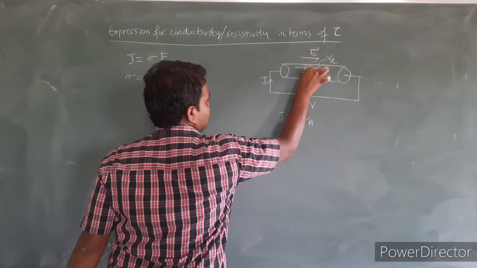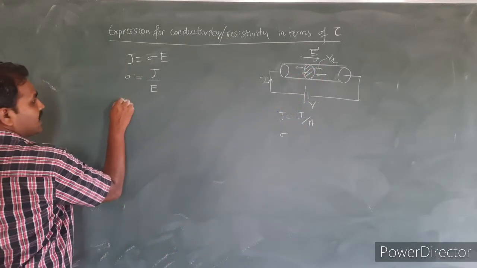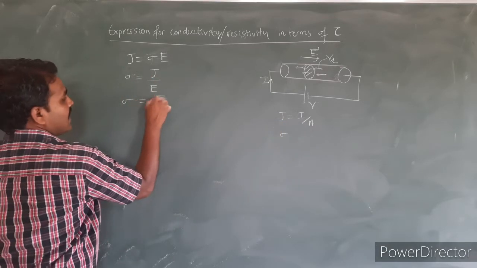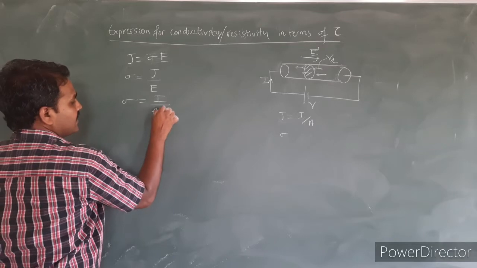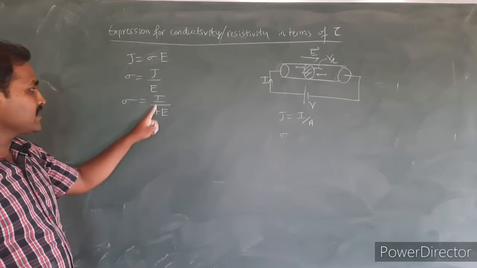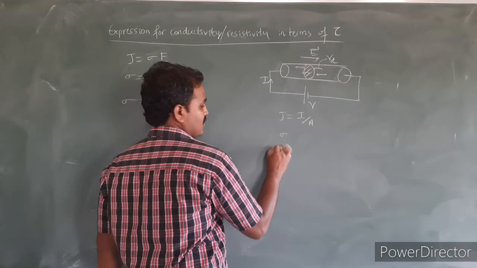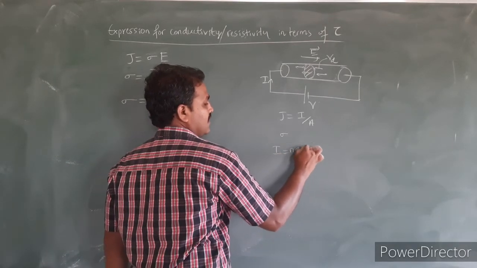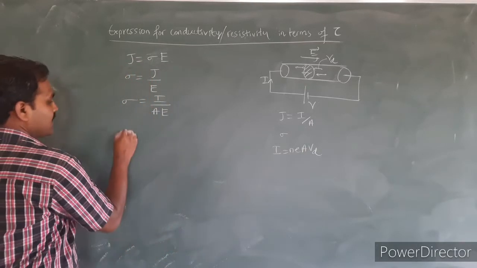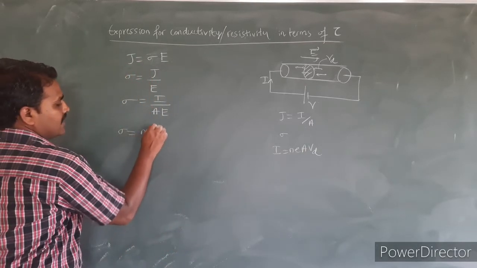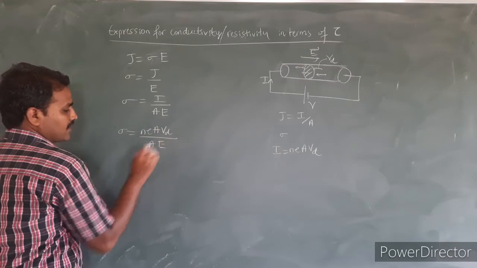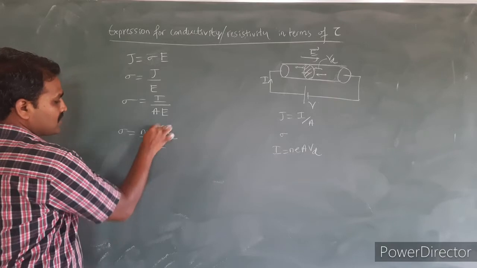So this is the cross sectional area of the conductor, and I can replace this J by I divided by A. So I can write it as I divided by A into E. We also know the expression for electric current in terms of drift velocity, I is equal to N E A Vd. By using this relation I can write sigma is equal to N E A Vd divided by capital A into capital E. These two terms A get cancelled here.